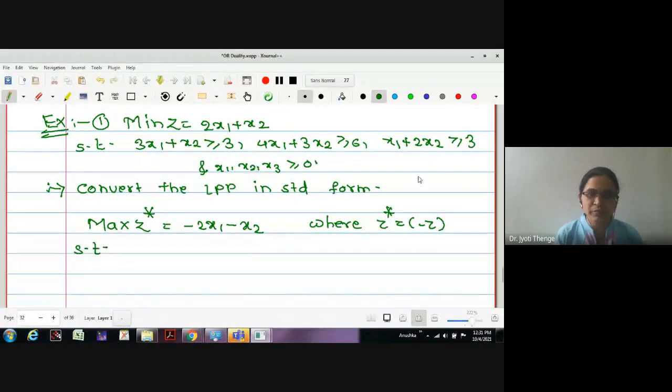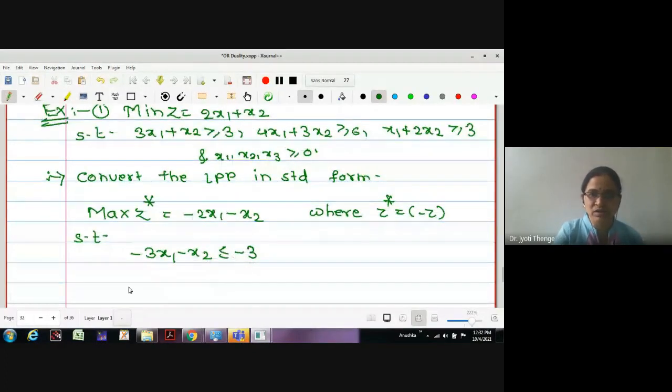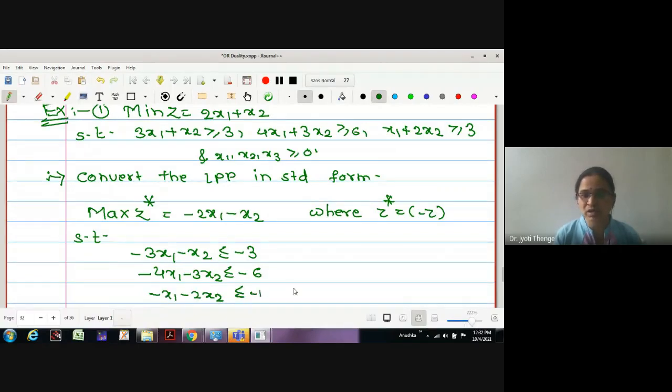Let me convert all the greater than or equal constraints to less than or equal by multiplying by minus 1. Then it becomes minus 3x1 minus x2 less than or equal to minus 3, minus 4x1 minus 3x2 less than or equal to minus 6, minus x1 minus 2x2 less than or equal to minus 3, and x1, x2, x3 are non-negative.